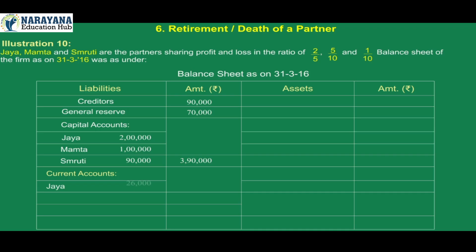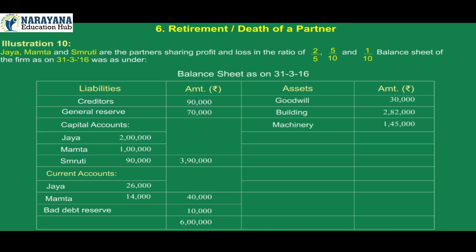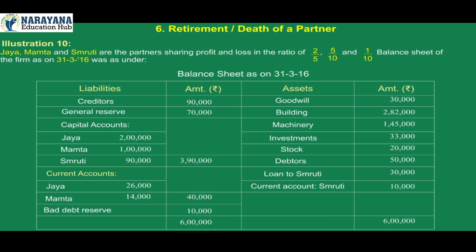Current accounts: Jaya 26,000, Mamta 14,000, total 40,000. Bad debts reserve 10,000. Total of liability side 6 lakhs. On the asset side: goodwill 30,000, building 2,82,000, machinery 1,45,000, investments 33,000, stock 20,000, debtors 50,000, loan to Smruti 30,000, current account Smruti 10,000. Total of asset side 6 lakhs.